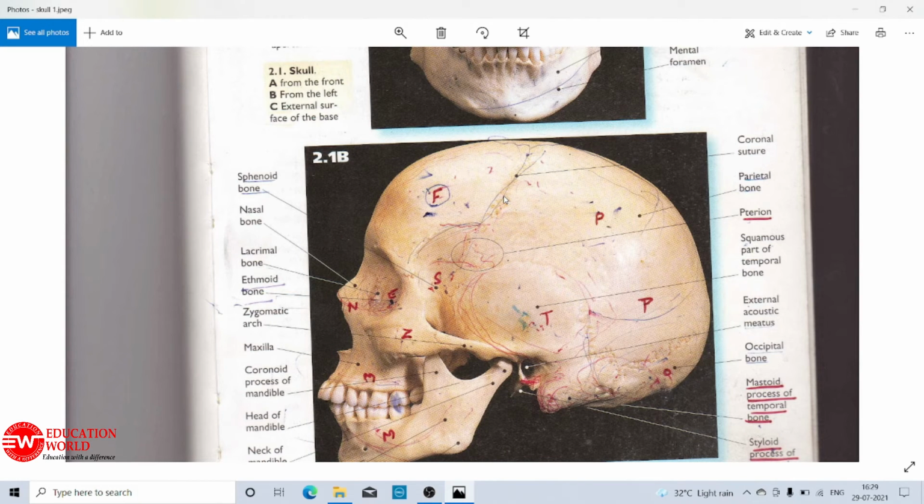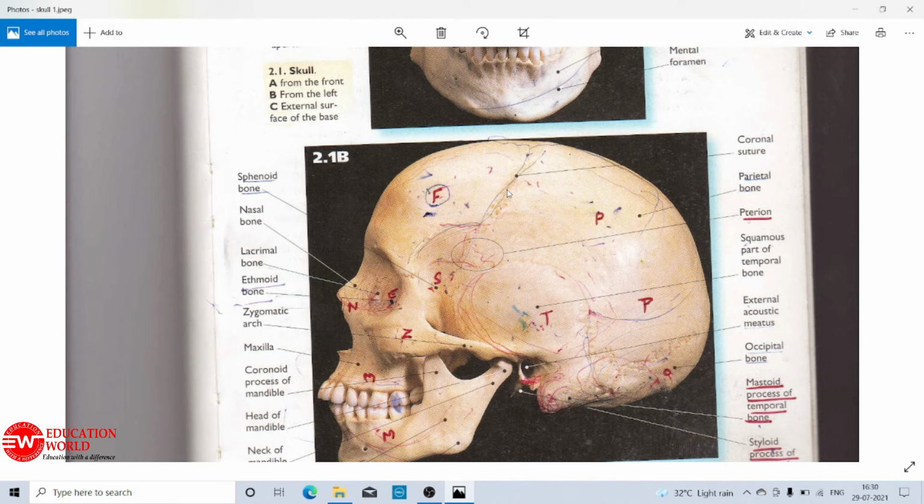Again, I am repeating the name of the joints present between the various bones of the skull. In between the frontal and the parietal bone, there is a suture. In between the parietal and the temporal bone, there is a suture. In between the temporal and occipital bones, sutures are found. And these sutures are referred to as immovable joints, fibrous joints or fixed joints.